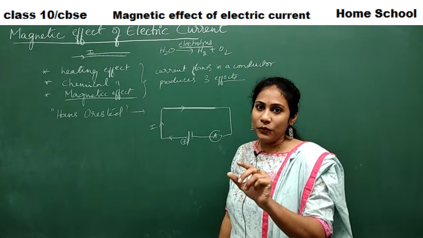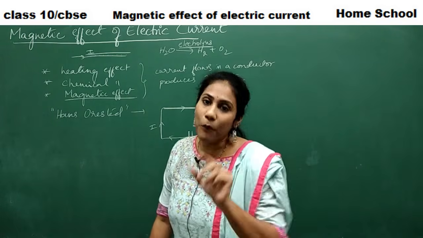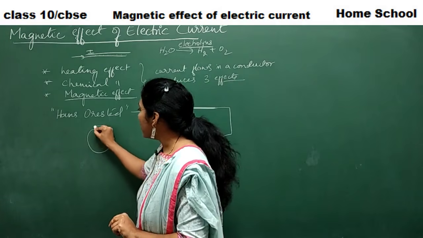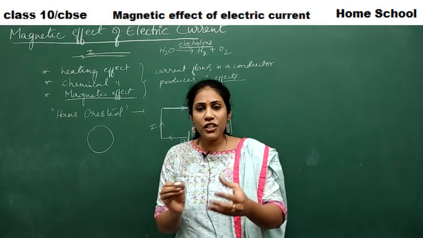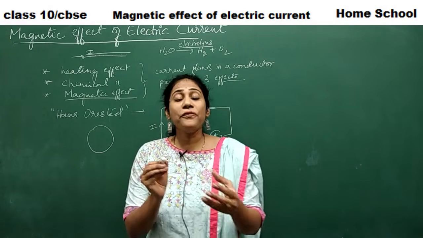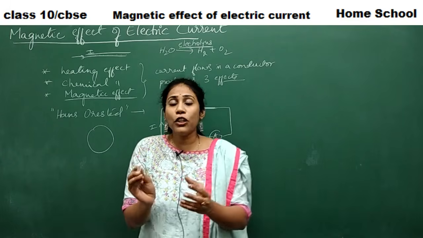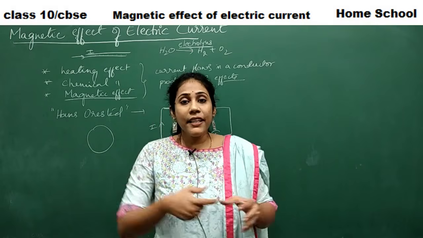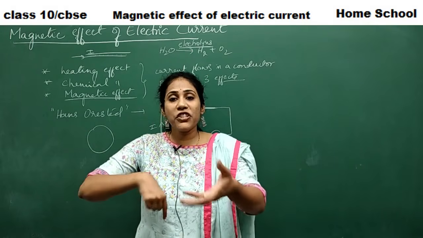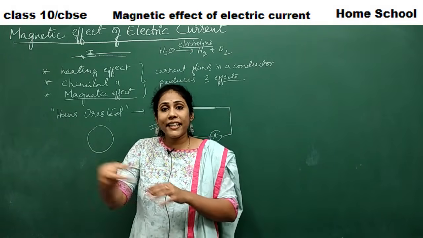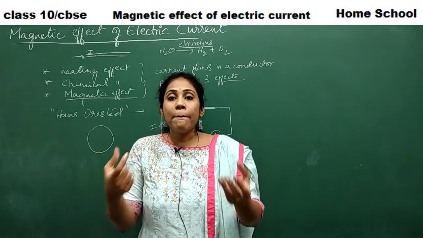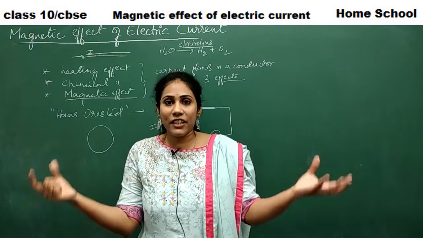He got to know with the help of a compass. Do you all know what you mean by a compass? Compass is the one which is used in case of navigation. Yes or no? If you want to know the directions, say for example, you are traveling in a sea. If you want to know in which direction you are, whether you are in east, west, north or south, compass is helpful. Compass is the one which shows the direction.